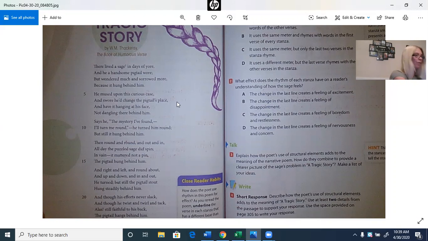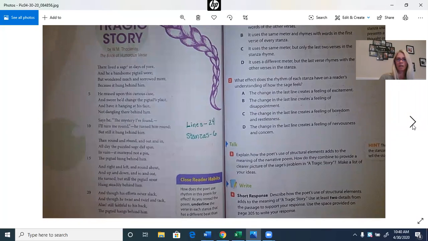So we know from talking about poems and working with poems in the classroom throughout the year that each poem usually has a certain number of stanzas and a certain number of lines. In this poem, each stanza has 4 lines, and if you count them 1, 2, 3, 4, 5, 6, we know that the poem has 6 stanzas and 24 lines.